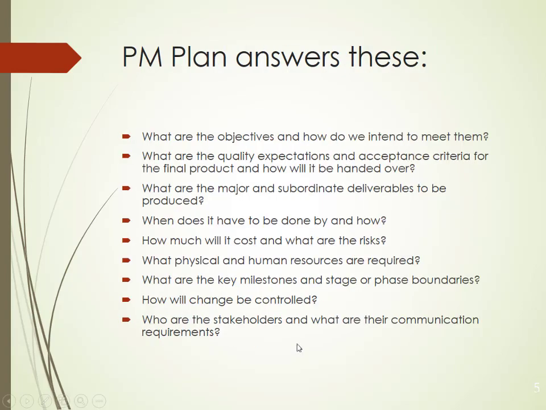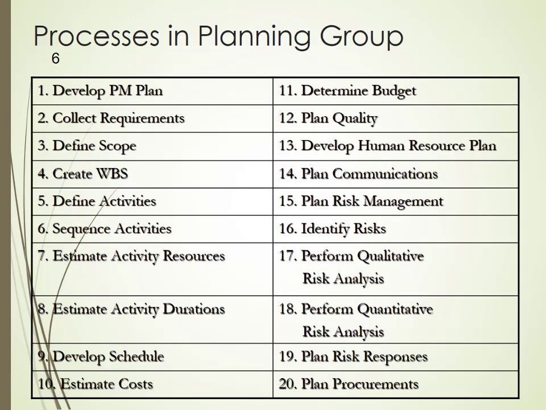Okay, now we shall see what are the processes involved in the planning group. There are totally 20 processes in the planning group. First, you have to develop the project management plan.